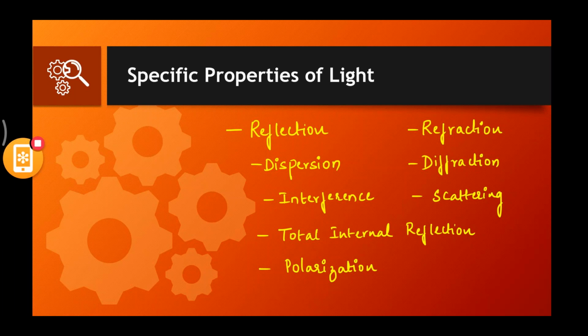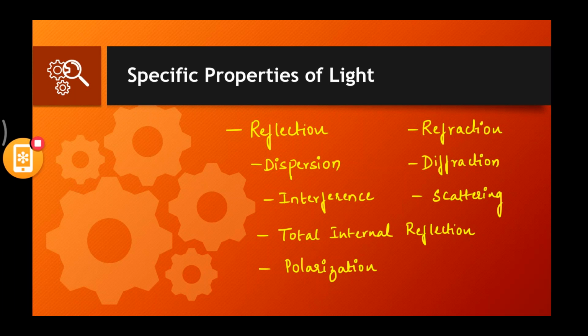Your target should be that by the end of the class, you understand all of them. How many are there? 1, 2, 3, 4, 5, 6, 7, 8. So I'll make sure that everybody understands all these 8 specific properties of light today.